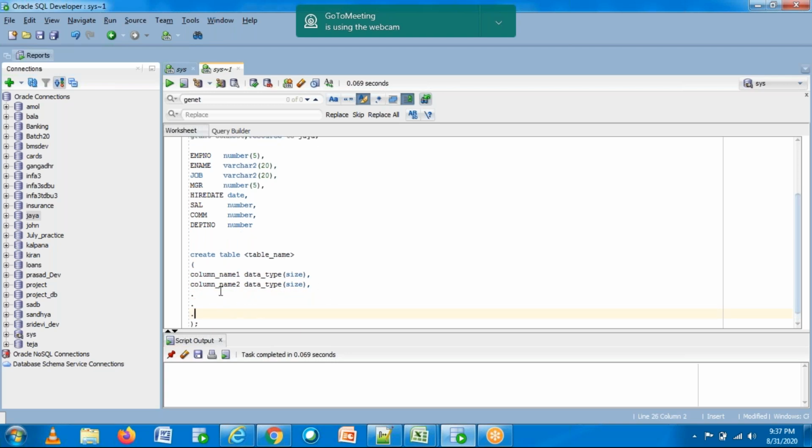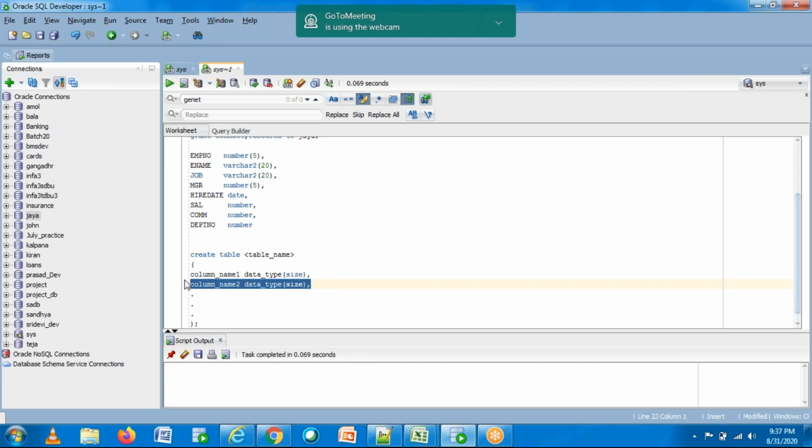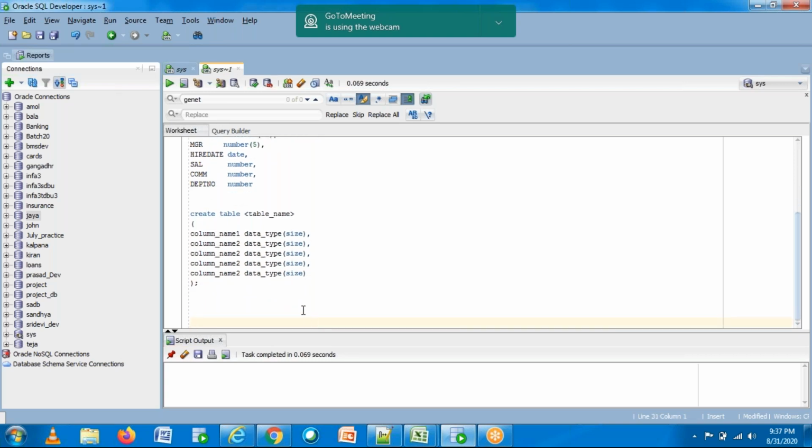Each and every column should be separated with a comma, and for the last column you should not give any comma. Let me give column 3. See, for the last column you shouldn't give any comma. So this is the syntax to create a table, like column 3, column 4, column 5. This is how you need to create a table.